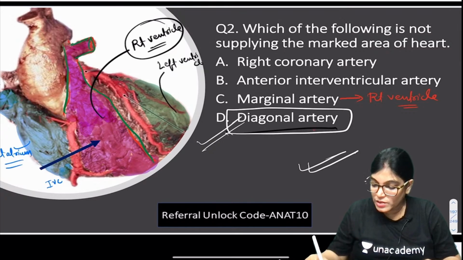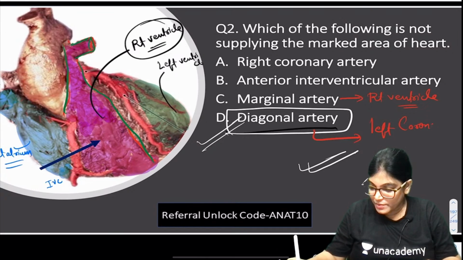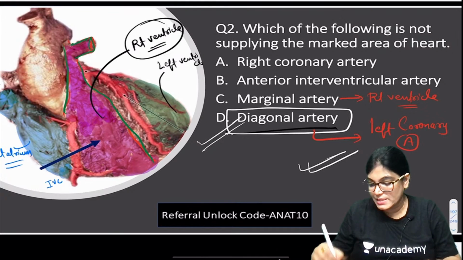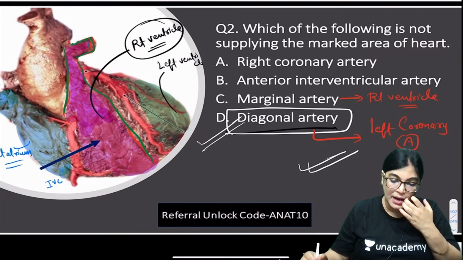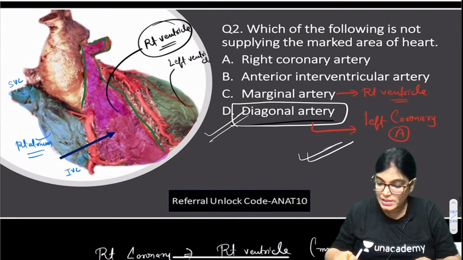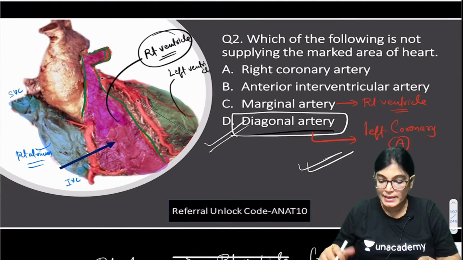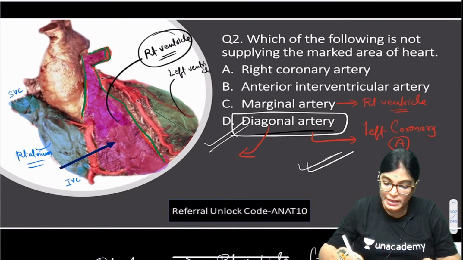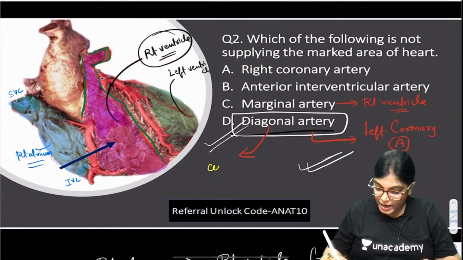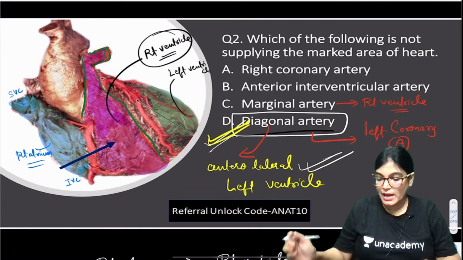Diagonal artery is a branch of the left coronary artery, and it is basically supplying the anterolateral part of the left ventricle, not the right ventricle. So this is the reason that D option is correct.